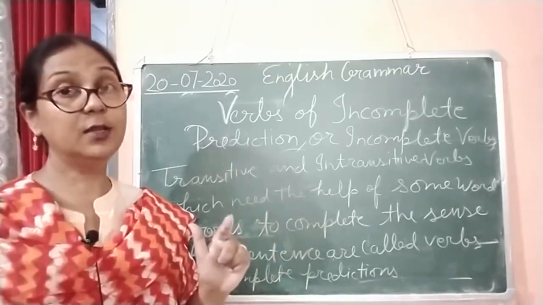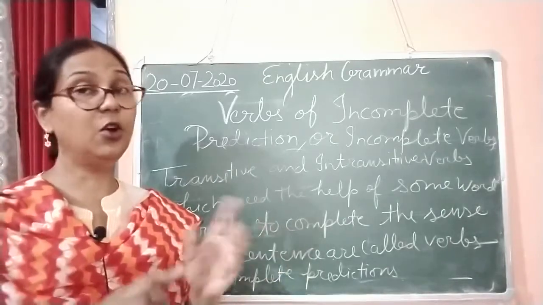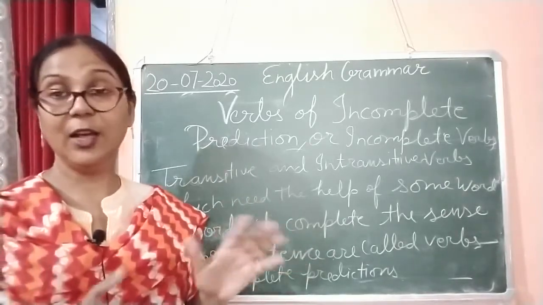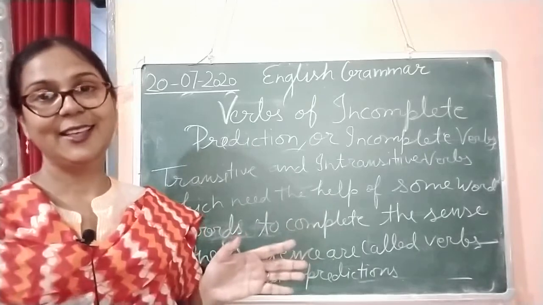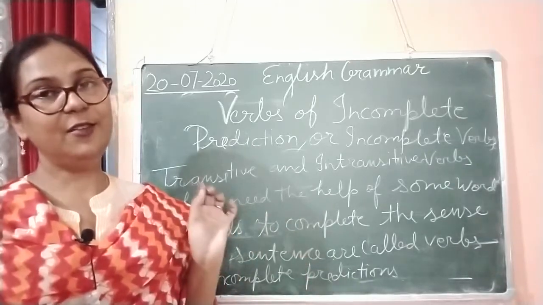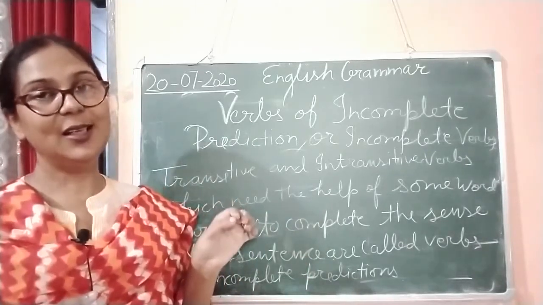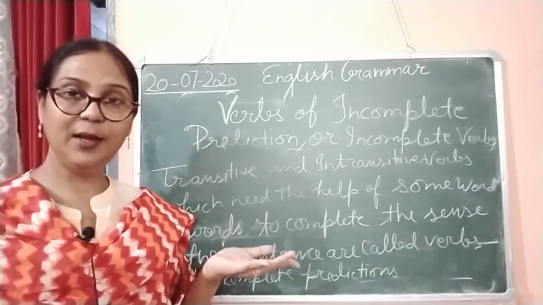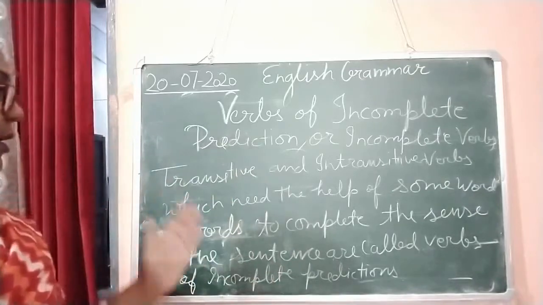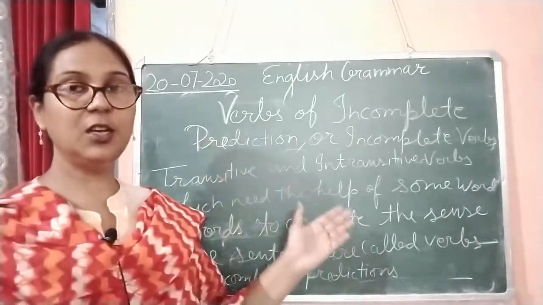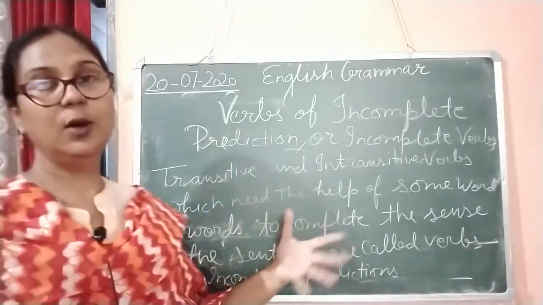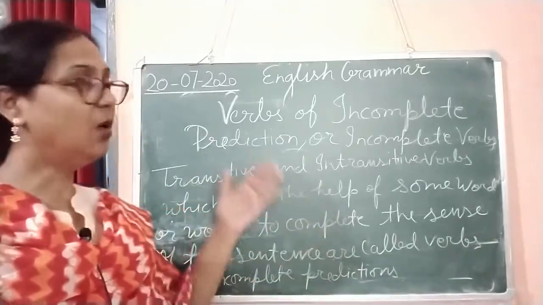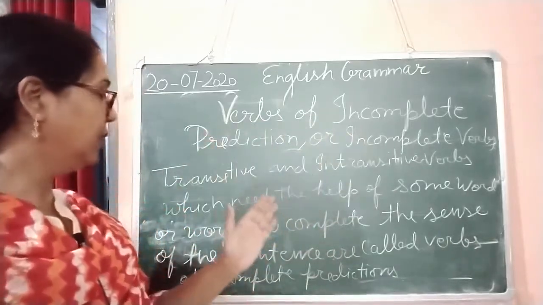Without is and was, we are not going to complete the sentence. We are not able to complete the sense. So if we are not writing was or is, the sentence is not going to be complete. So here you can see the definition is also giving you the correct meaning of incomplete verbs.